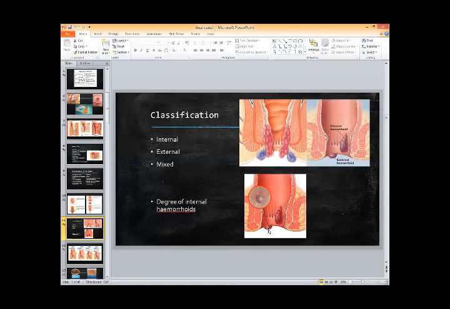So external hemorrhoid is visible like this. Internal hemorrhoids, unless they are very big and prolapsed, are not visible. You got my point? Internal hemorrhoids are not visible until they are of second degree, third degree, or fourth degree. First degree internal hemorrhoids are not visible, and only external hemorrhoid may be visible. This may be an external hemorrhoid, but this may be at the lower end of an internal hemorrhoid, or it may be an interno-external hemorrhoid. Okay.